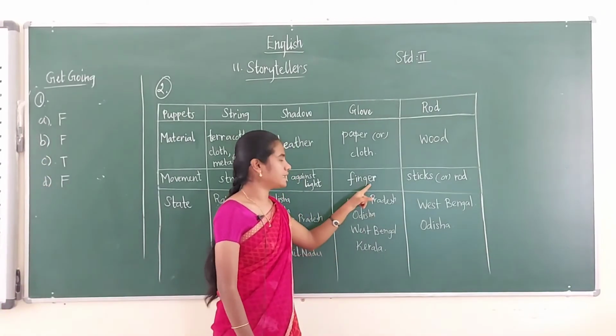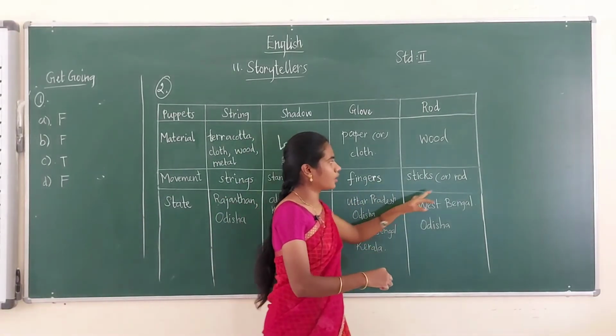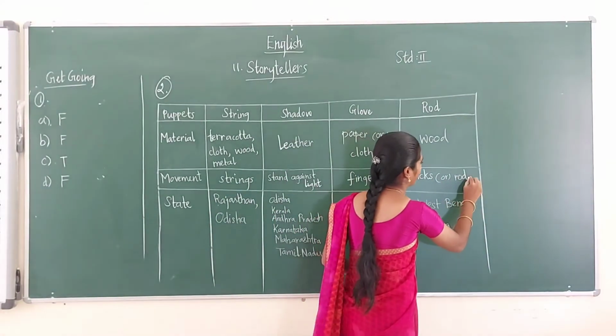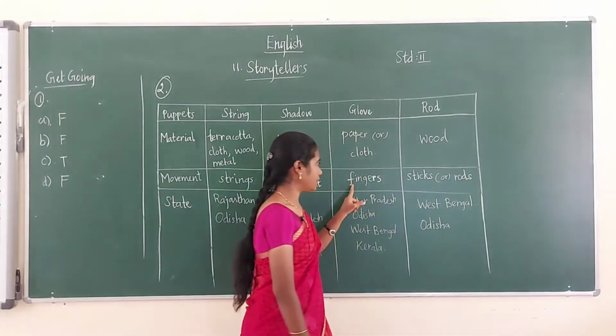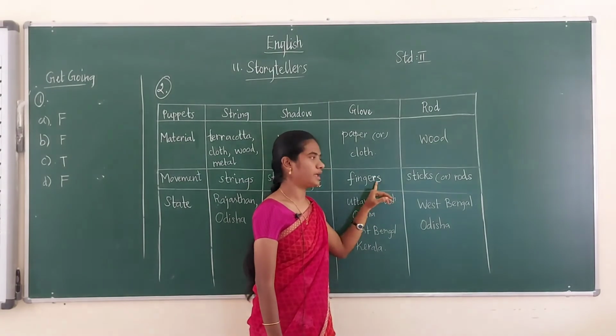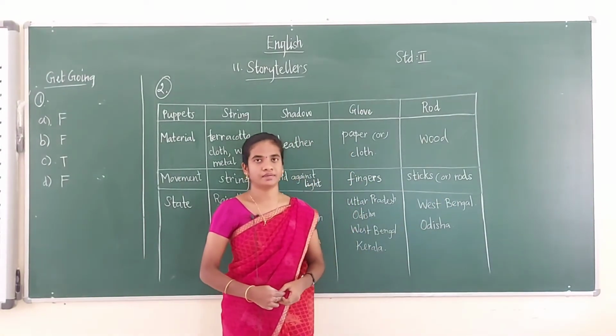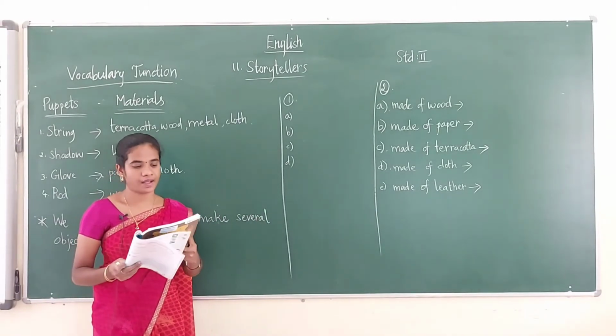Now students, here S will come, that is fingers. Okay, and then rods, here also S will come. Okay, corrected, fingers, rods. So you have to add S to that. Okay, fingers, rods. Now we shall do the next topic. Now we shall see the vocabulary junction.